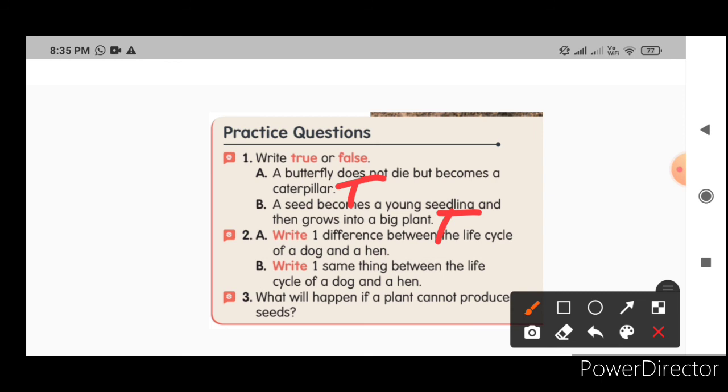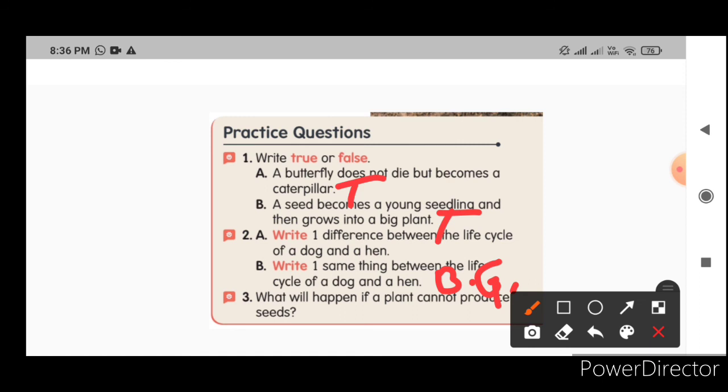And the next one, write one same thing between the life cycle of a dog and a hen. Both take birth, both grow, and both will die. The life cycle has different stages, and those are the same for dog and hen.